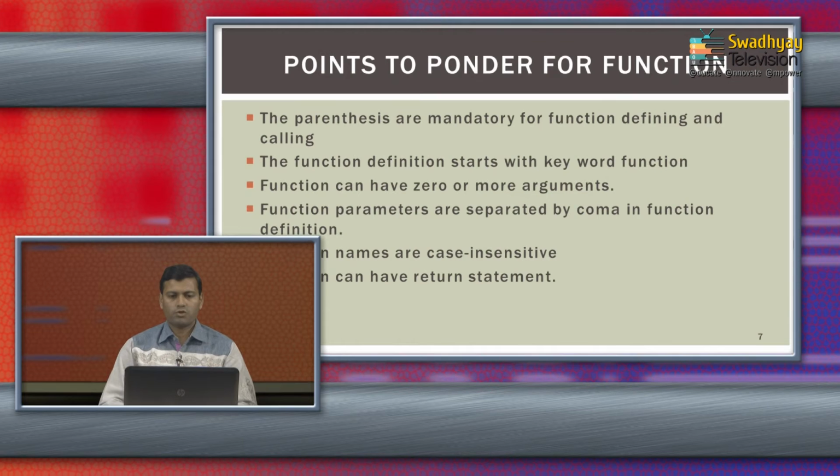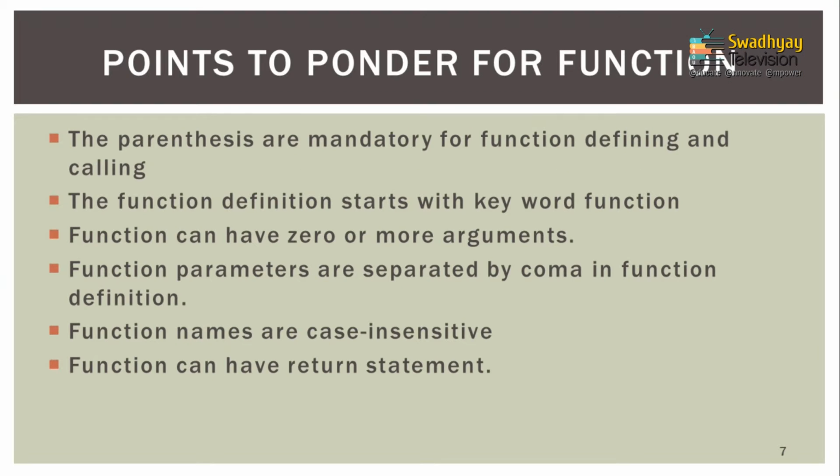Now what should you consider for a function? When you write a function, after the function keyword and the function name you have to write parentheses. These parentheses are compulsory when you define a function, whether it takes any arguments or not. The function definition starts with the keyword function. As I already said, a function can have zero or more arguments. If there is more than one parameter, they are separated by commas in the function definition.